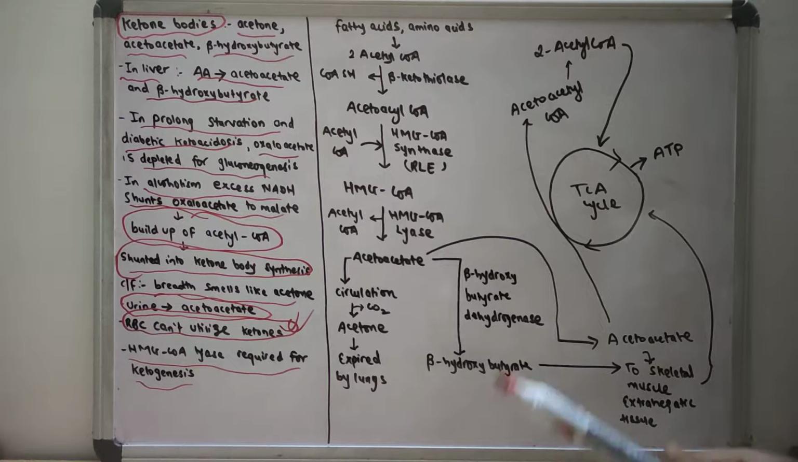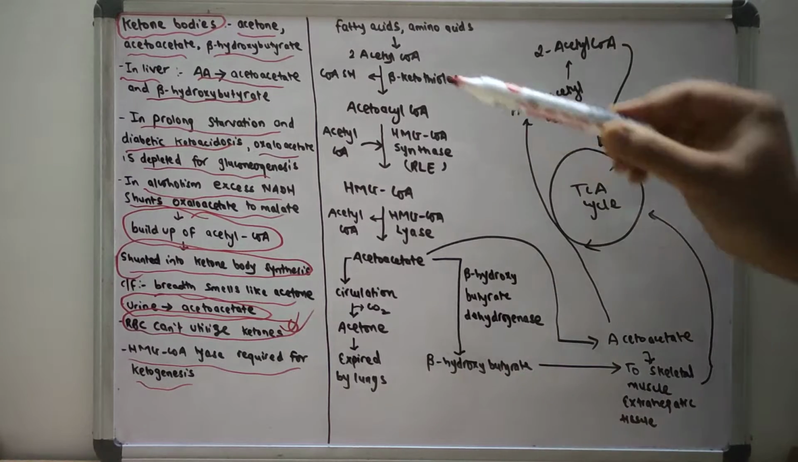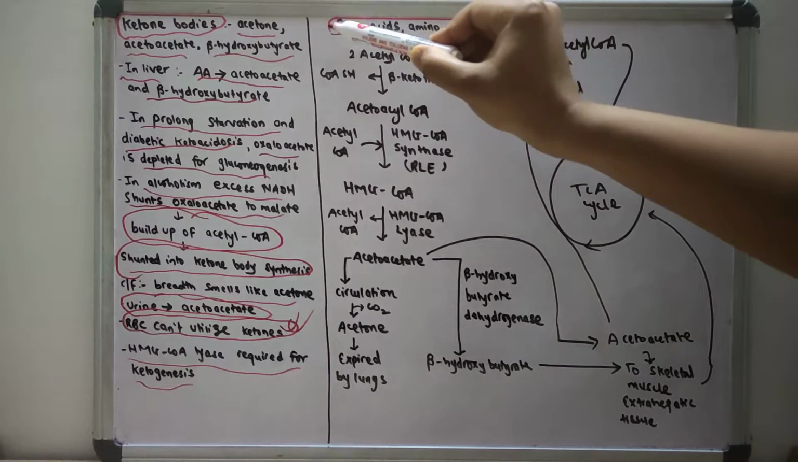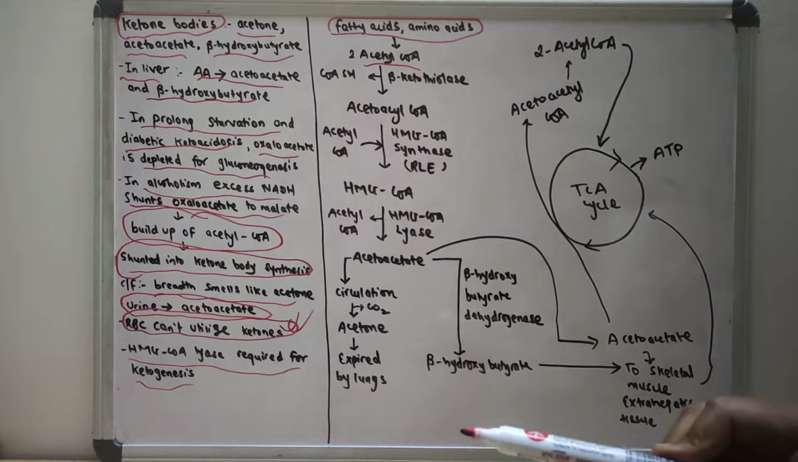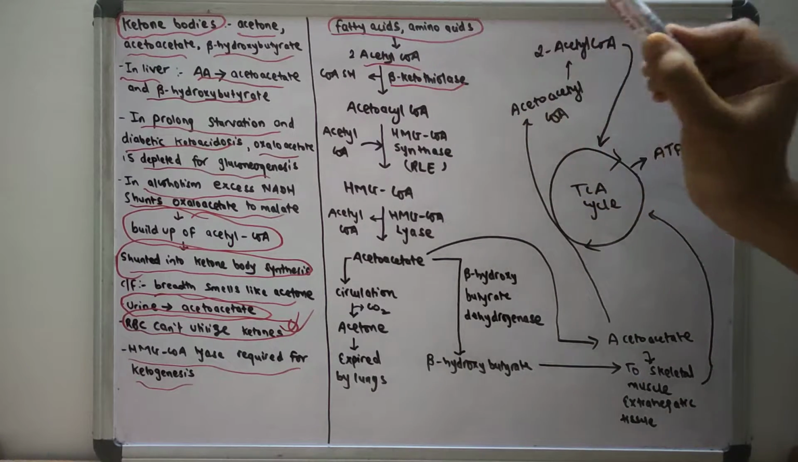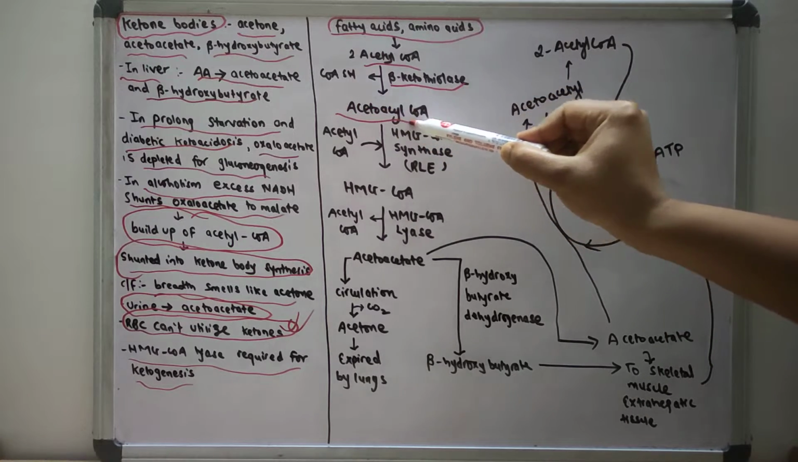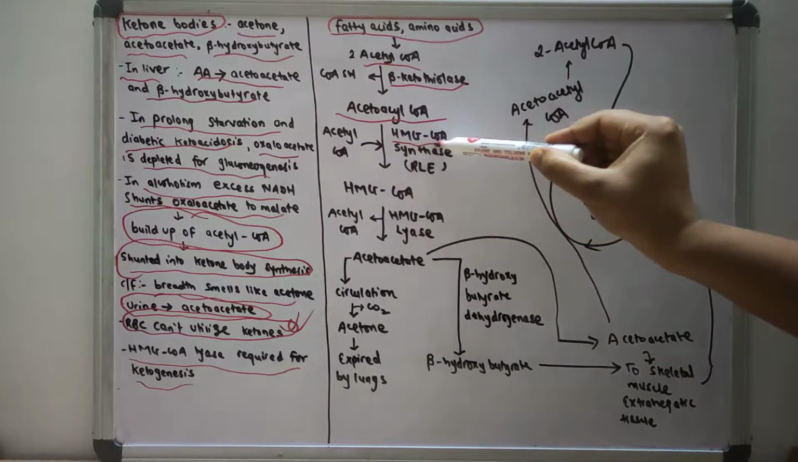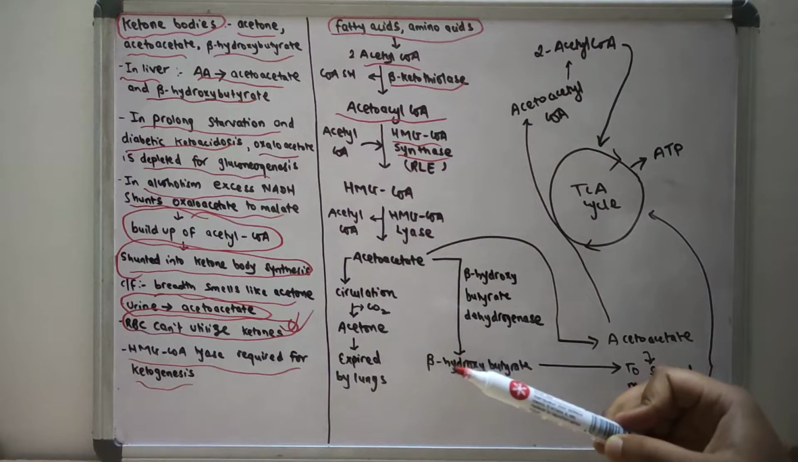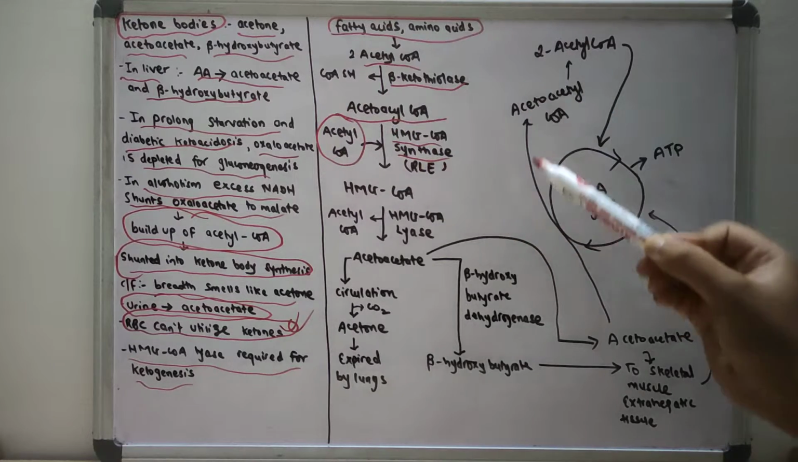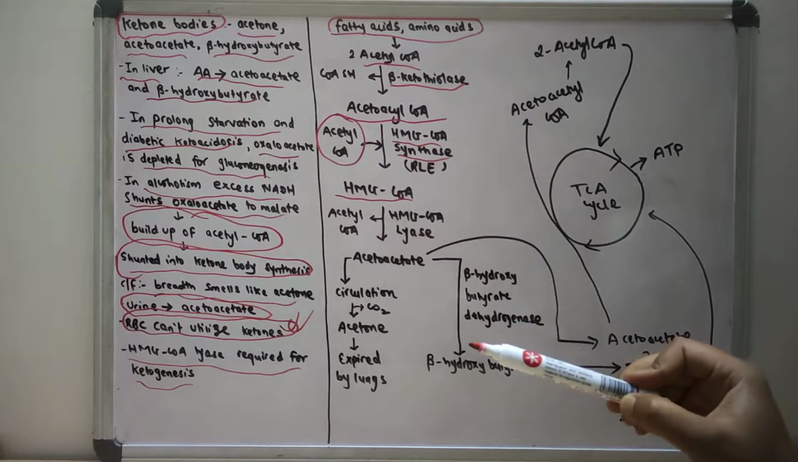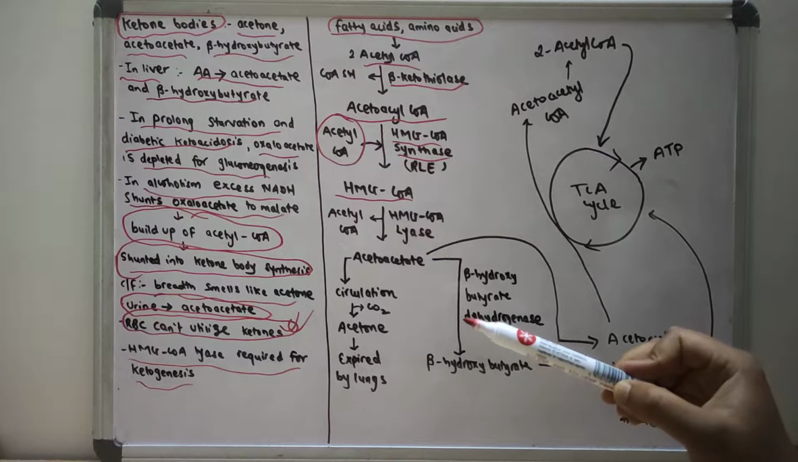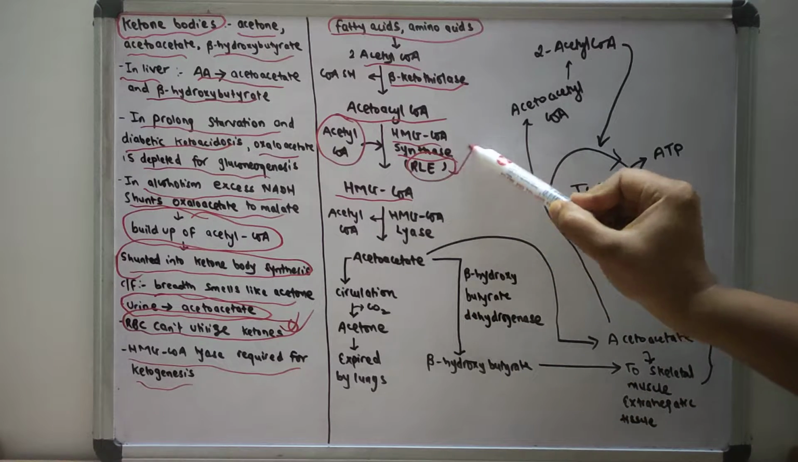Now let us discuss ketogenesis. You know that for the formation of ketone bodies, fatty acids and amino acids are required. The fatty acids and amino acids will be converted into acetyl coenzyme A, and acetyl coenzyme A, upon the action of beta ketothiolase, is converted into acetoacetyl coenzyme A. The acetoacetyl coenzyme A, with the help of HMG CoA synthase and another acetyl CoA, is converted into HMG CoA. HMG CoA synthase is the rate limiting enzyme.